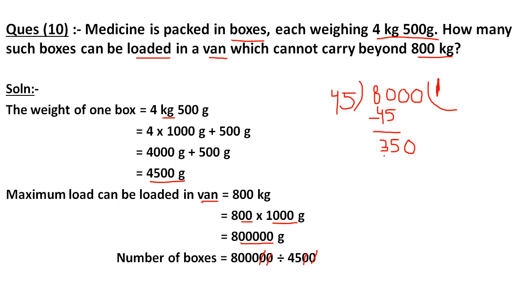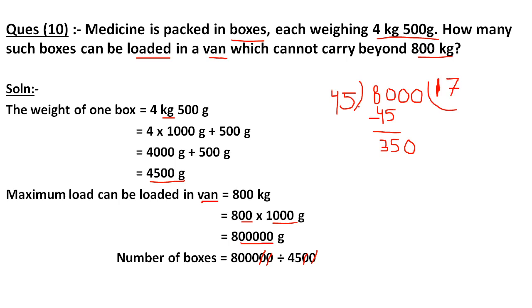So now just concentrate on the starting two digits. This is 35 and this is 45. If you multiply 45 with 8 you will come to know that 45 into 8 will give you more than 350. So I will divide by 7.